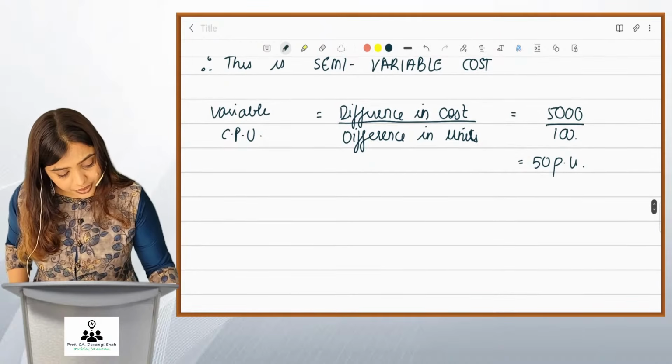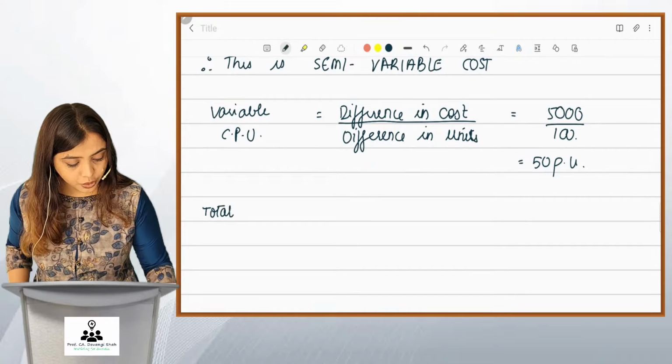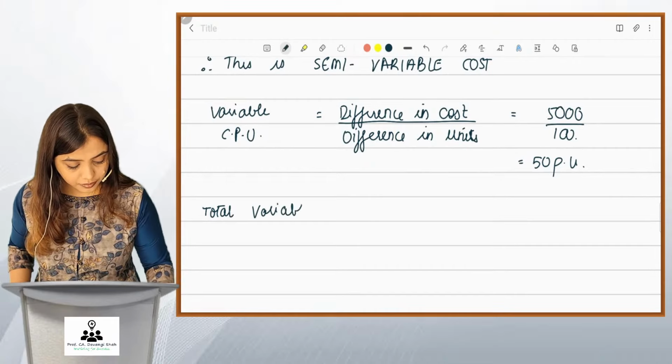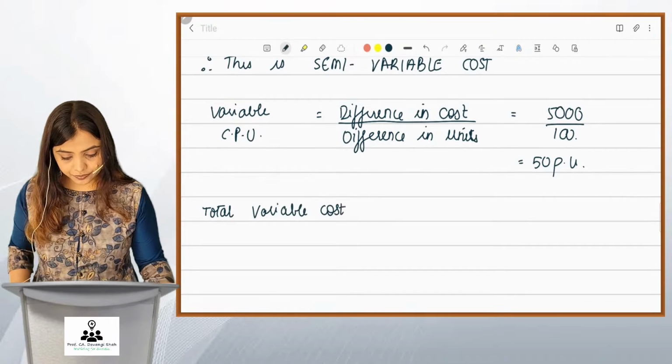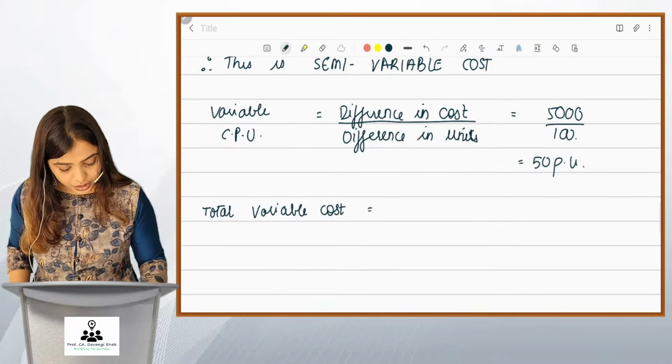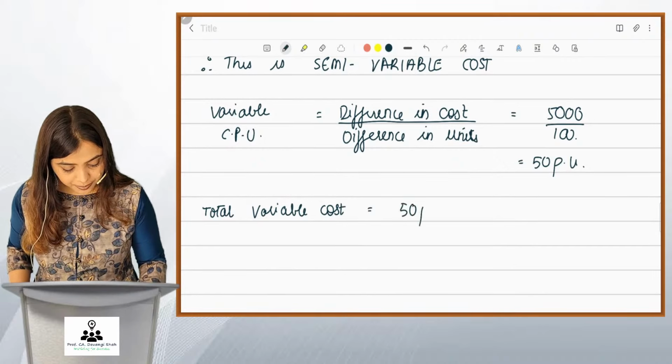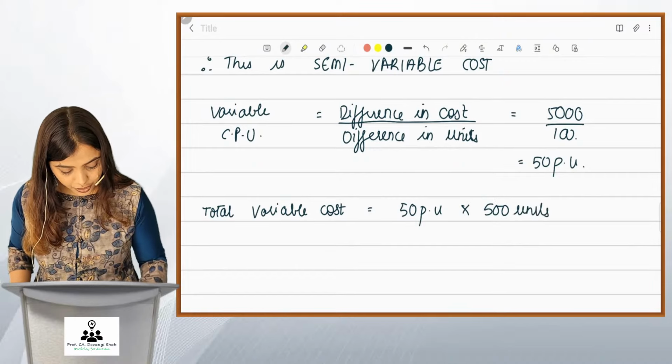Now, if this is variable cost per unit, what will be total variable cost? Total variable cost will be 50 per unit into 500 units for week 1.